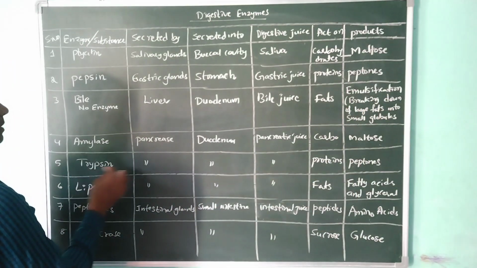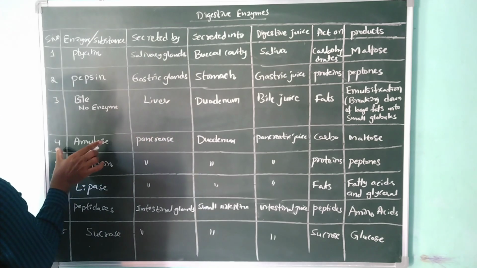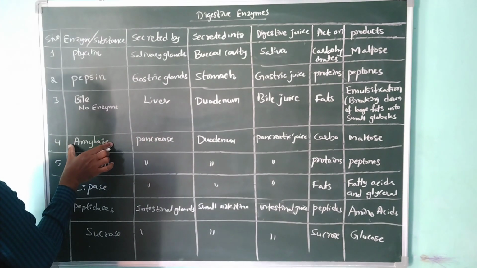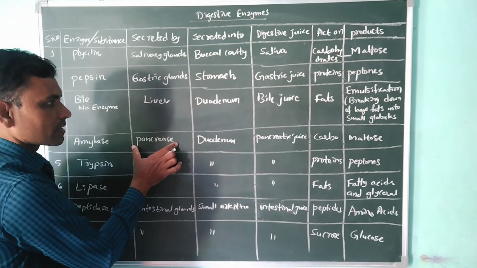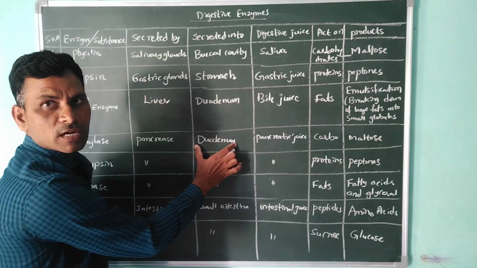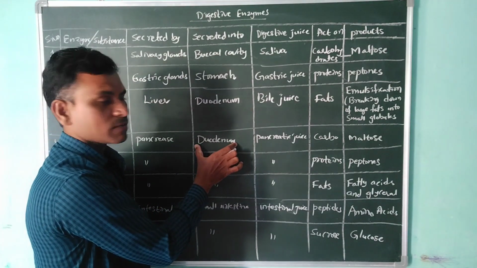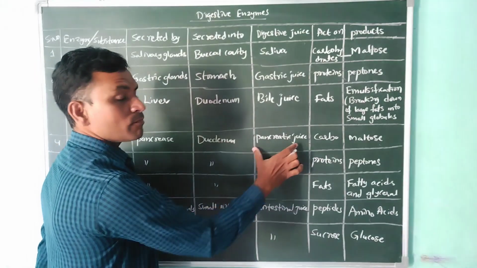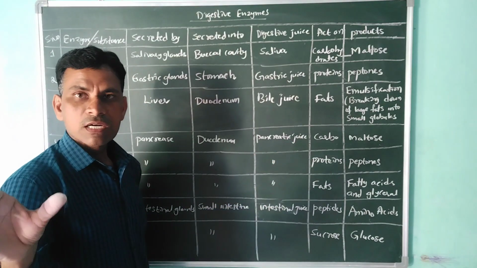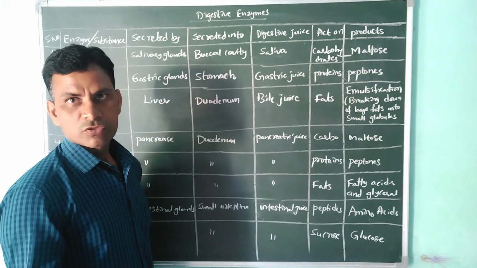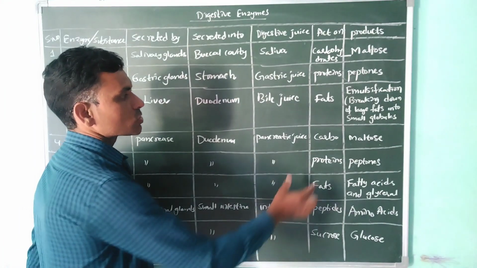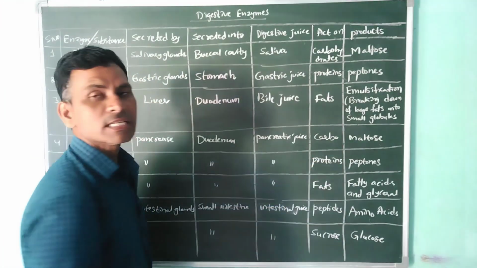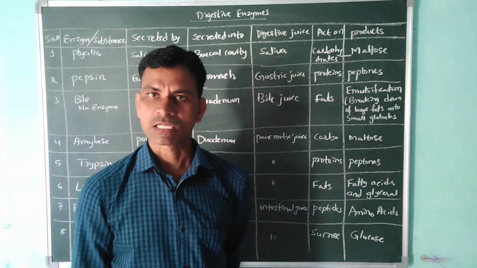Then another enzyme, amylase. Which organ releases it? The pancreas. Where is it released? Into the duodenum. The juice name is pancreatic juice, because the pancreas releases it. It also acts on carbohydrates.